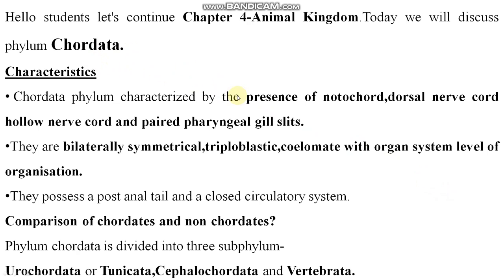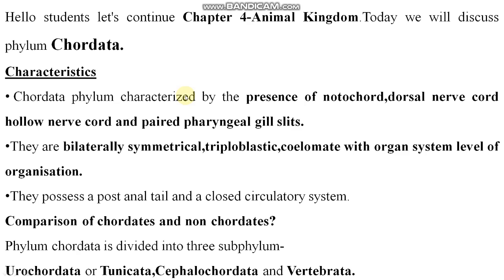So let's continue chapter 4, Animal Kingdom. We had already discussed about the phylum Porifera, Coelenterata, Echinodermata, Annelida, Arthropoda, Eschelminthes, Platyhelminthes, Mollusca, etc. So today we will discuss about Chordata.